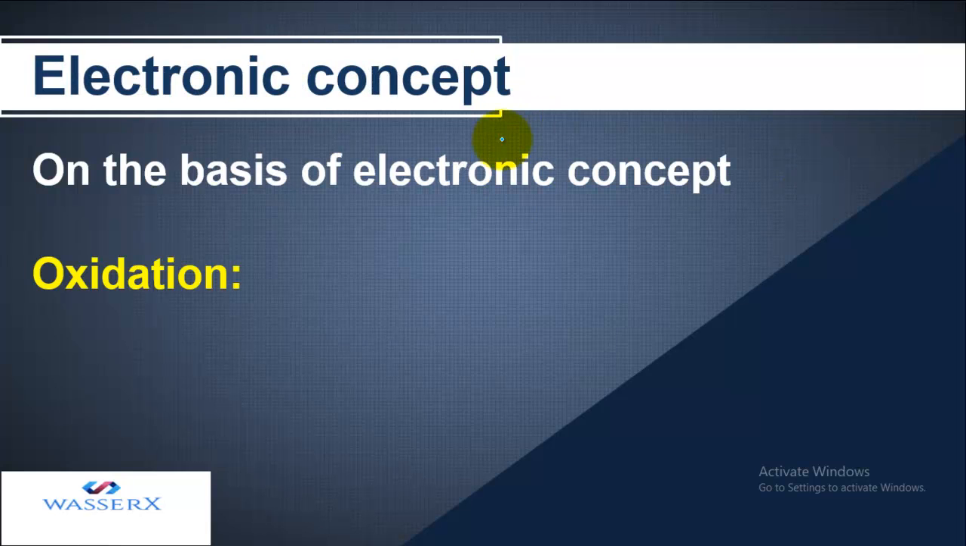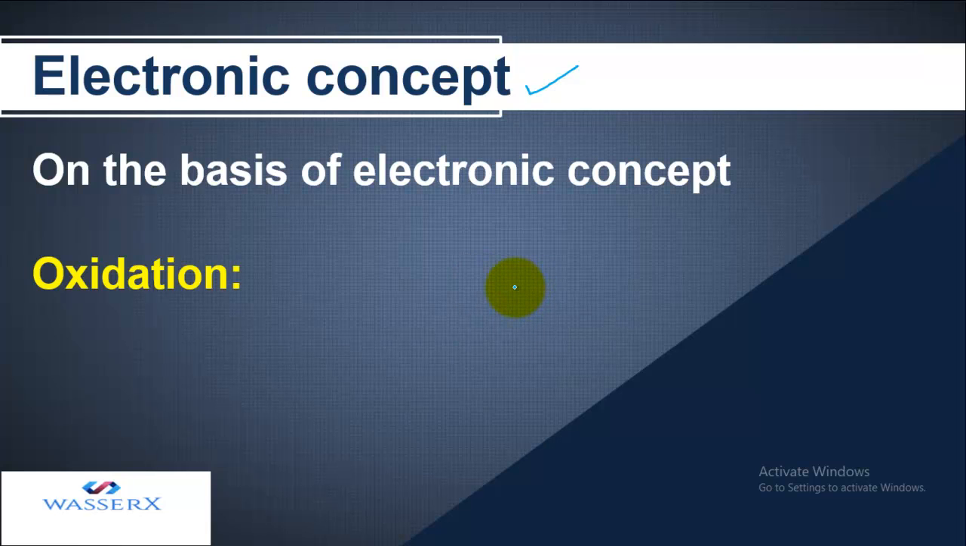Let's do another concept, that is the electronic concept. Now, what do we mean by the electronic concept? There will be certain reactions in which you won't see oxygen and you won't see hydrogen, and you could not make out whether it is oxidation or reduction, because you're not able to see any oxygen or hydrogen present in a compound. According to the classical concept, the presence of oxygen and hydrogen is compulsory. Only then can we make out whether oxidation or reduction is taking place.